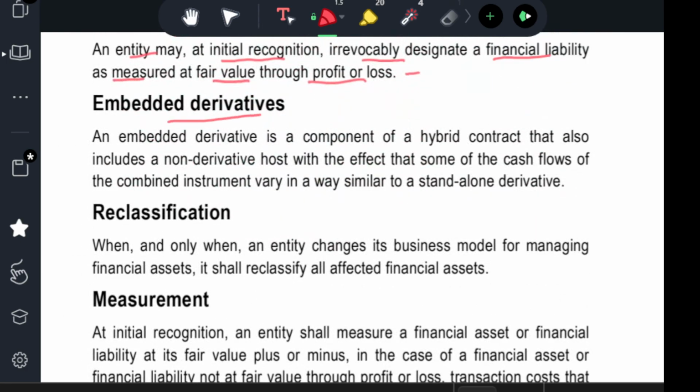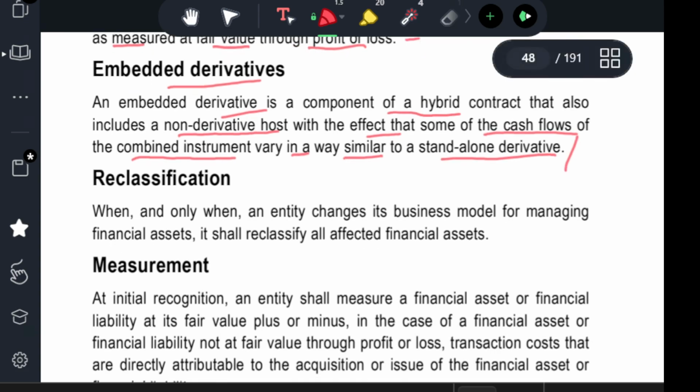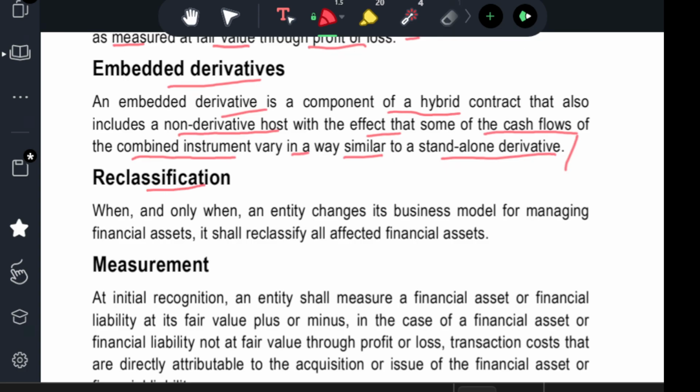Embedded derivatives. An embedded derivative is a component of a hybrid contract that also includes a non-derivative host, with the effect that some of the cash flows of the combined instrument vary in a way similar to a standalone derivative. Reclassification. When and only when the entity changes its business model for managing financial assets, it shall reclassify the affected financial assets. So when the business changes its model, then it reclassifies.